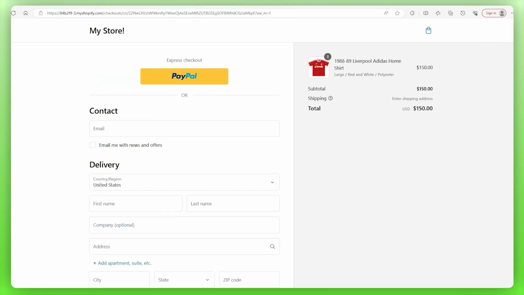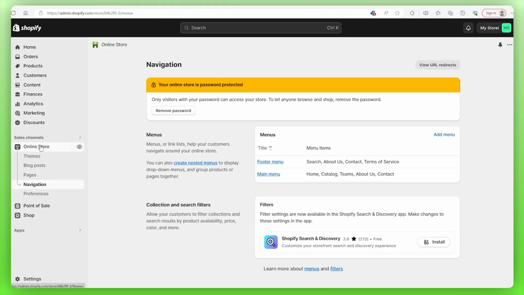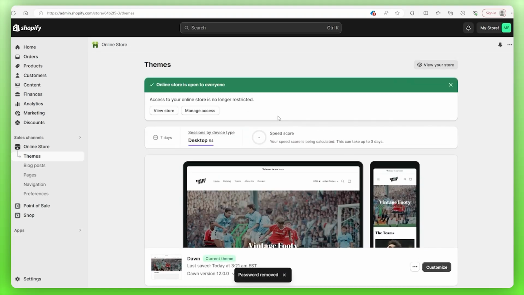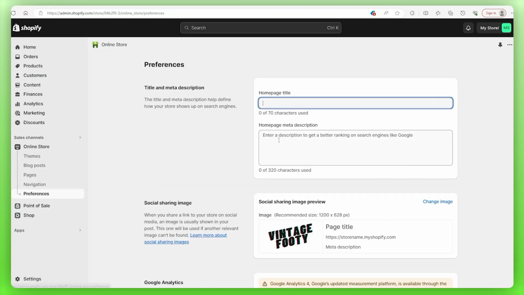So head back to the dashboard, click on the online store, and right here where it says your store is protected by a password, you just remove that on the right side, and now it's live for the world to see. You'll also want to edit the way your site appears on Google while you're at it by heading down to Preferences and changing the title and description.